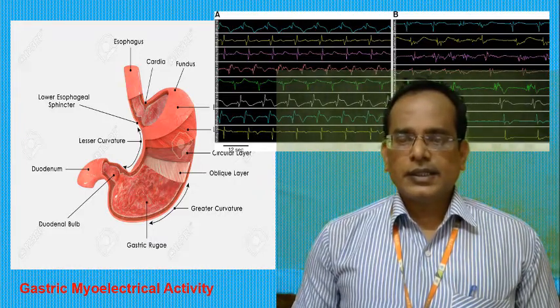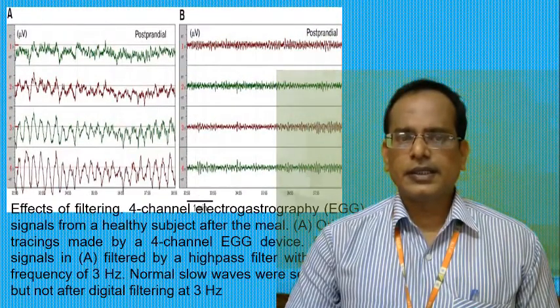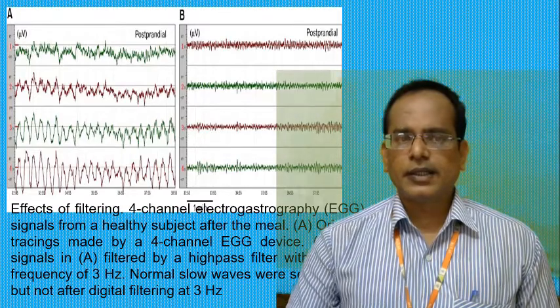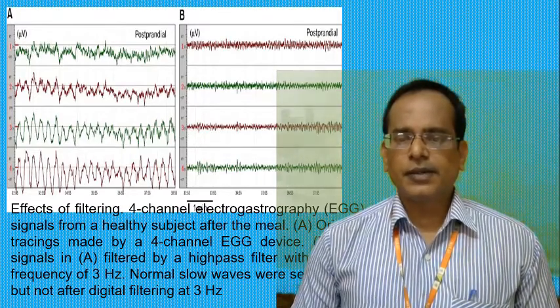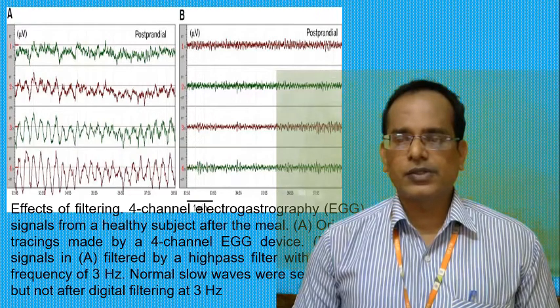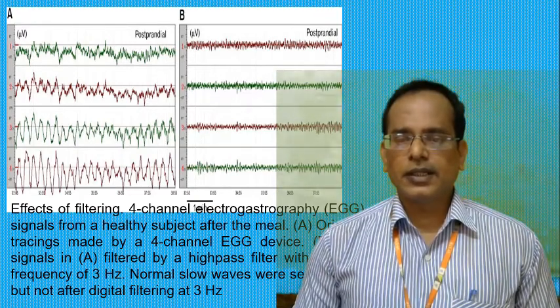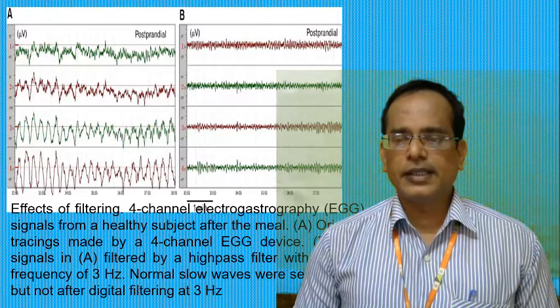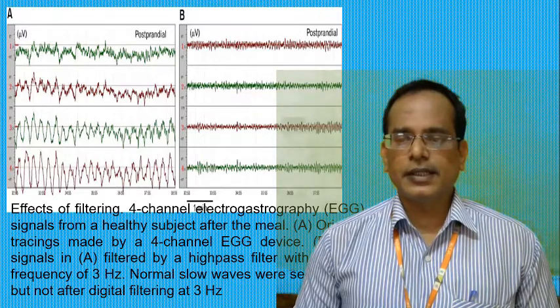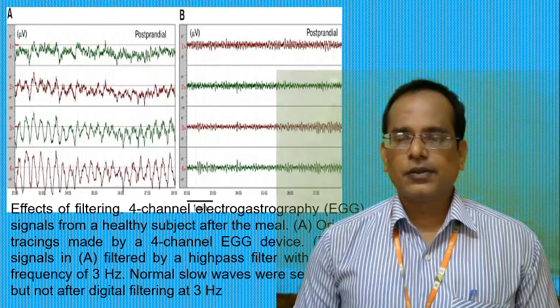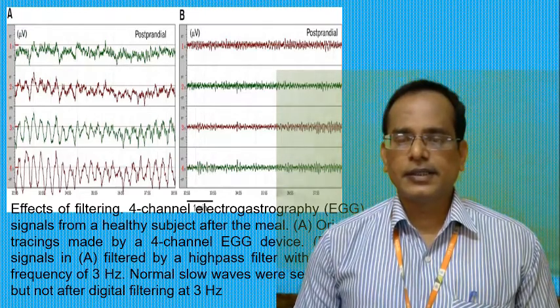Now we are going to see another one. You are seeing the waveform here, taken from a 4-channel electrogastrography. These are electrogastrography signals obtained from a healthy subject after a meal. Graph A provides the original tracing made by a 4-channel EGG device.